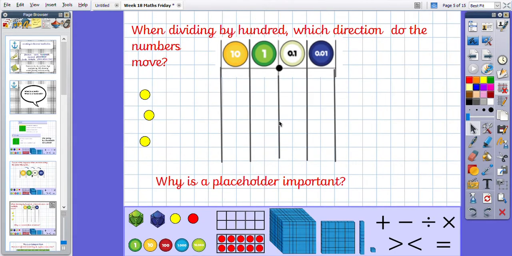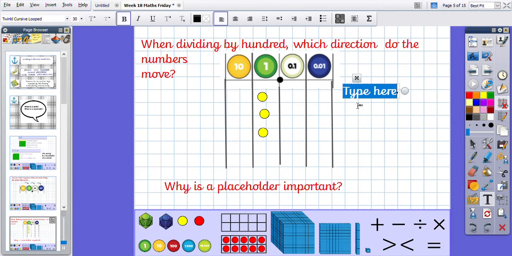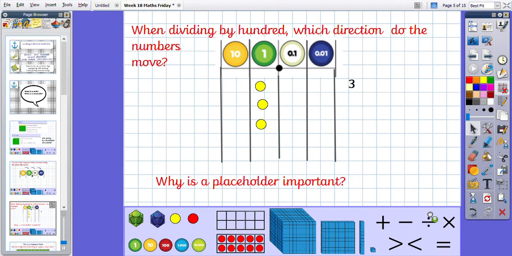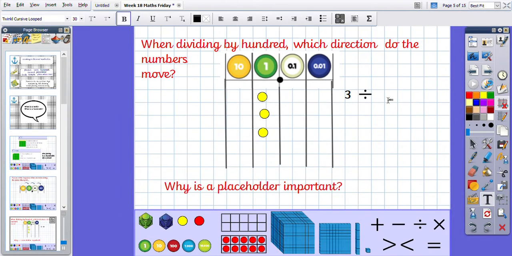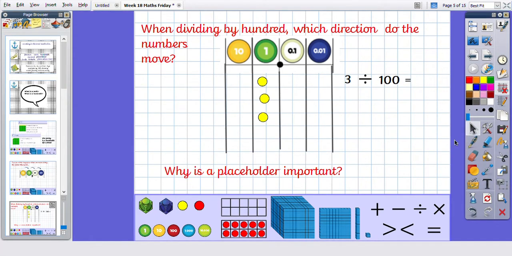Let's have a look if we are dividing 3 by 100. 3 divided by 100 equals. Let's get our division sign. So how many places are we moving on the grid?